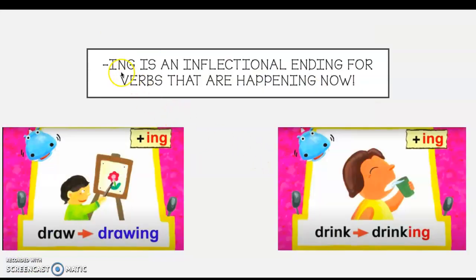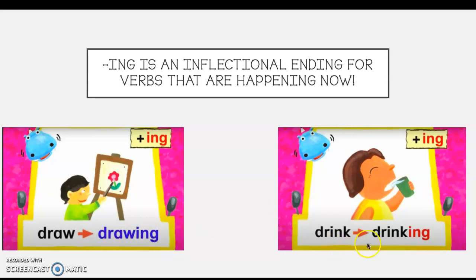Now, ing is the inflectional ending for verbs that are happening now. So right now the verb is happening. So we have our friend here. They are drawing. They are drawing right now. So here's my ing. So I had draw. I added ing. Now I have drawing, and that's showing me that it's happening now.